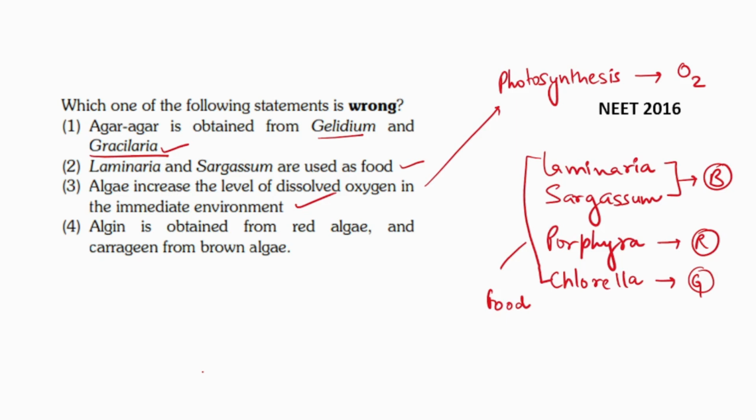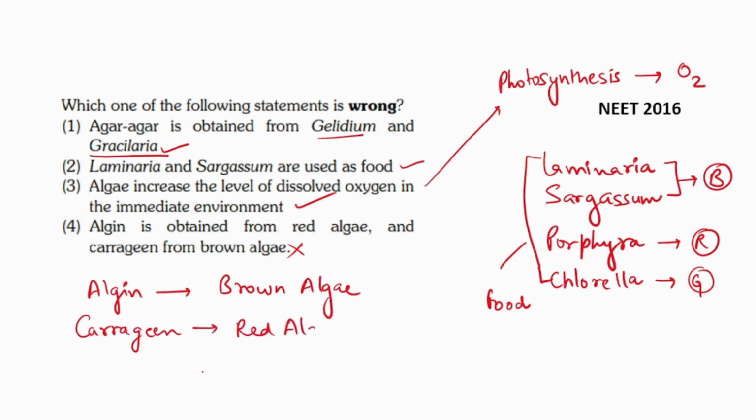Fourth statement says algin is obtained from red algae and carrageen from brown algae. This is incorrect because algin is obtained from brown algae and carrageen is obtained from the red algae. Both algin and carrageen are hydrocolloids because they have high water holding capacity.